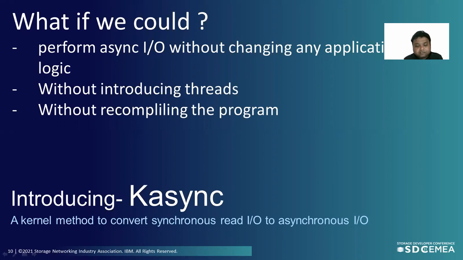So, introducing kasync, which is a kernel method to convert synchronous read IO to asynchronous IO. As you see, we are emphasizing synchronous read IO. There are other methodologies to speed up write IOs, and I think you already know about them. They are caching. Caching is one of the most efficient ways to speed up write IOs. In this presentation, we are going to specifically focus on a mechanism to speed up the read IOs.